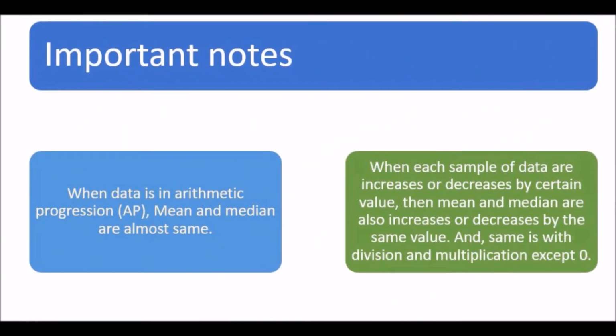Some important notes for mean. While preparing for GMAT, we have to memorize these things. When data is in arithmetic progression, then mean and median are almost the same. When each sample of the data is increased or decreased by the same value, the mean and the median must be increased or decreased by the same value. And the same is true for multiplication and division, except by zero.